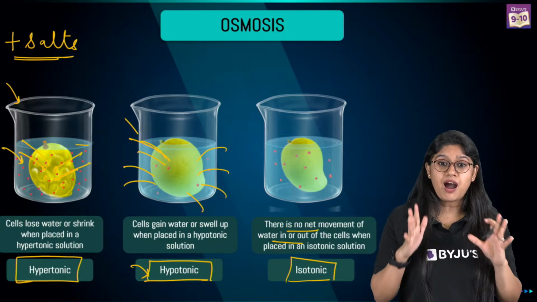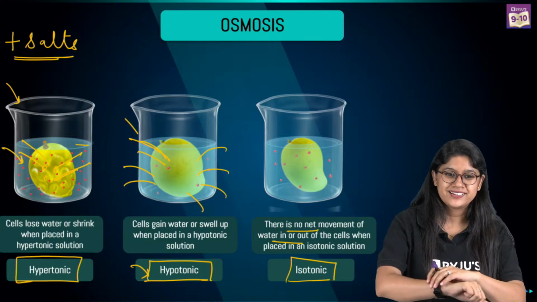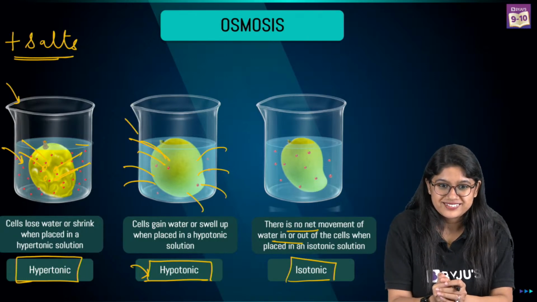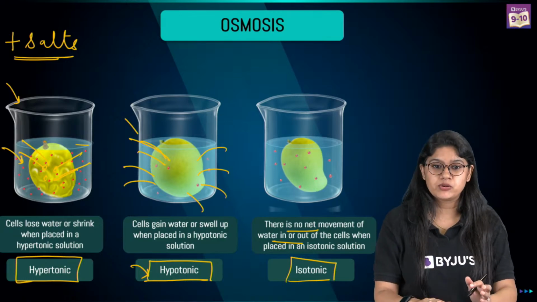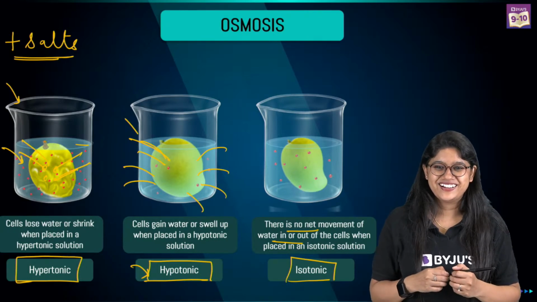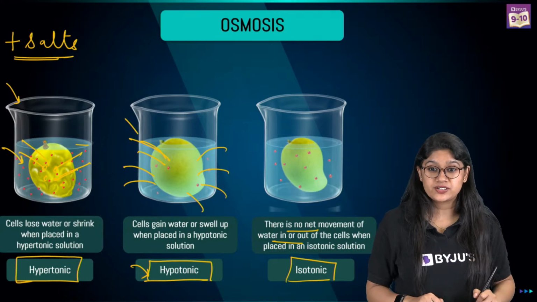Are we clear with this? Very good. Now quickly give me a thumbs up, everyone, and we will move to the next important topic. Very good, Neha. Yes, we call them isotonic solutions.